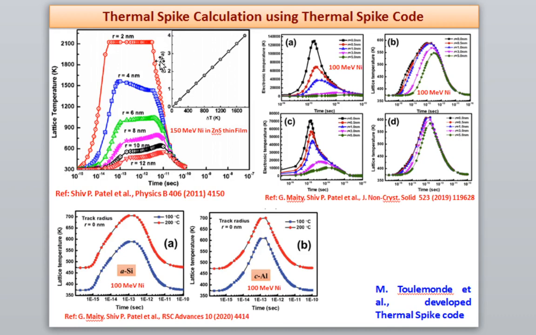material. For this case, I have used the thermal spike and Coulomb explosion model to explain the structural phase transition due to ion irradiation in this paper. So that I will not discuss now. I will maybe discuss it later.